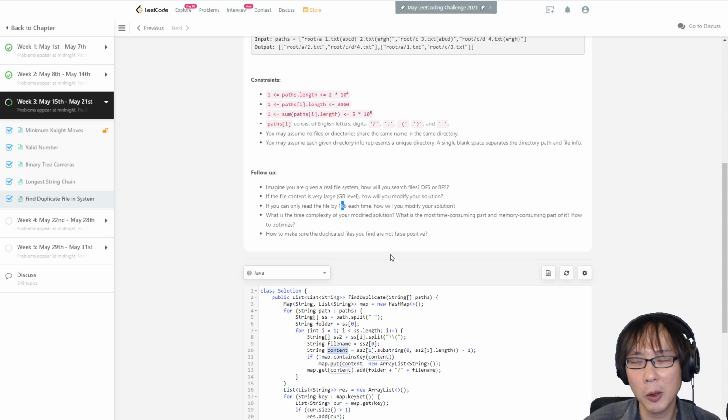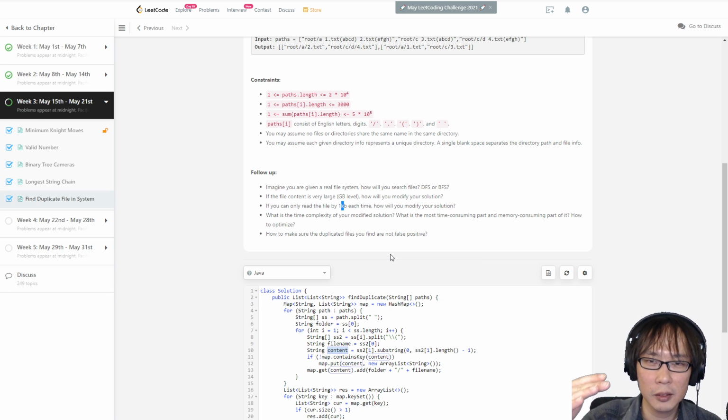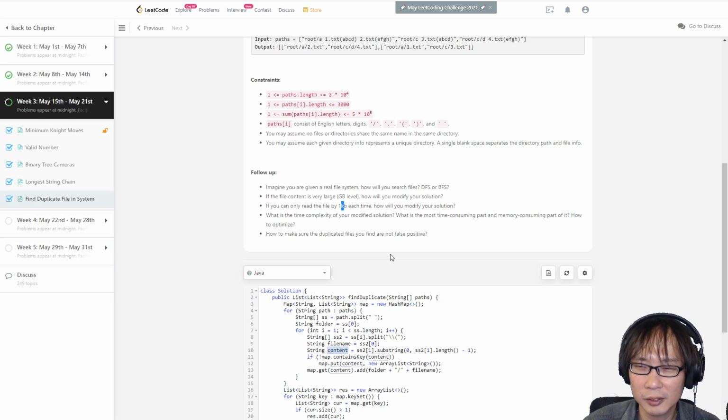So the time complexity is probably limited by the file content divided by 1 KB, times the distinct files, I guess.